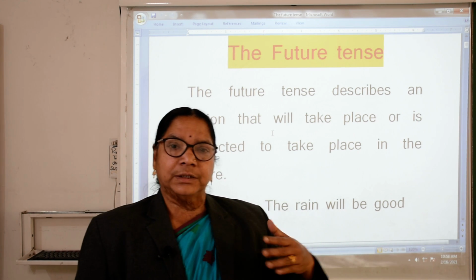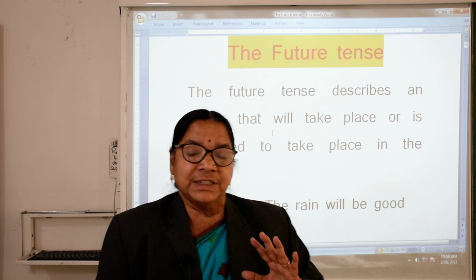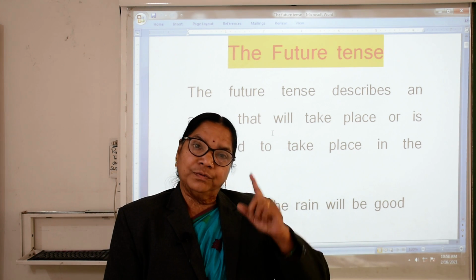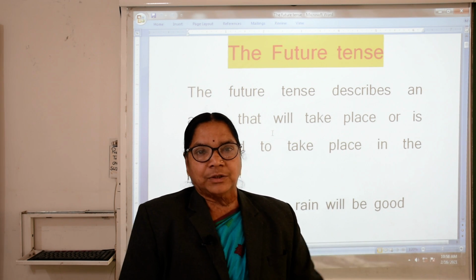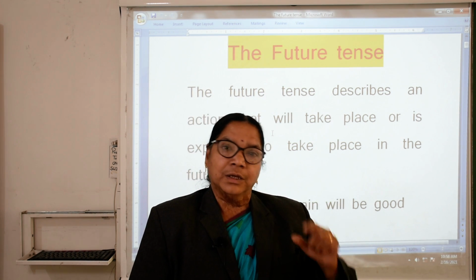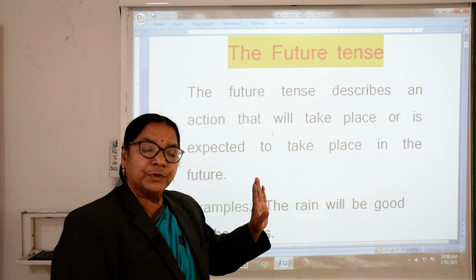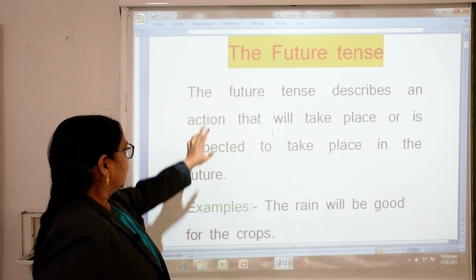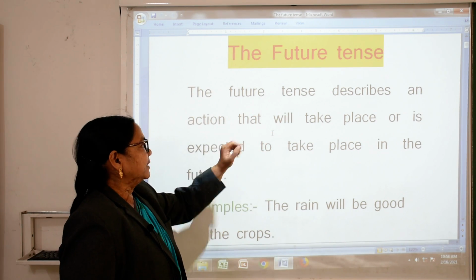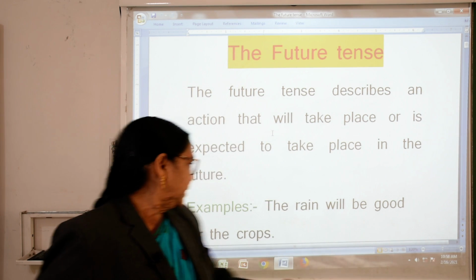In future we do not know when, but we will say that the school will start maybe in the month of, we do not know. So, the school will start. That is future, we do not know when it will start. So, the future tense describes an action that will take place in the future. So, that is future tense.